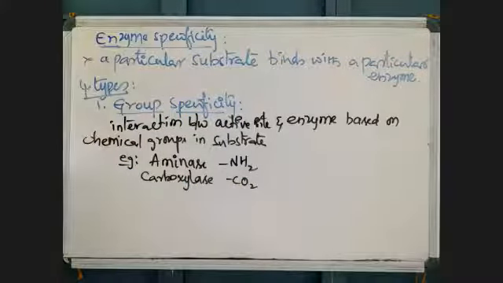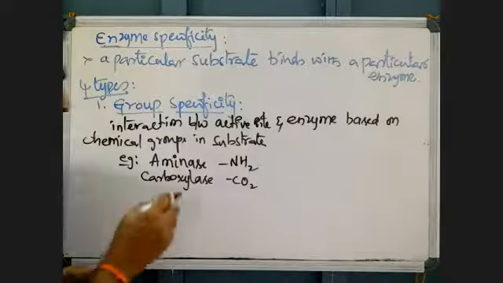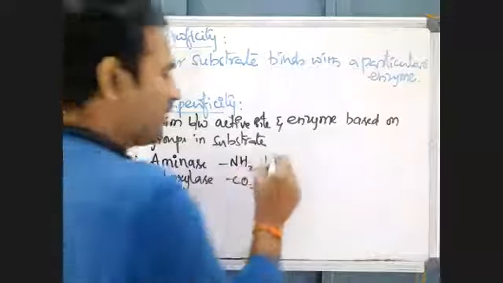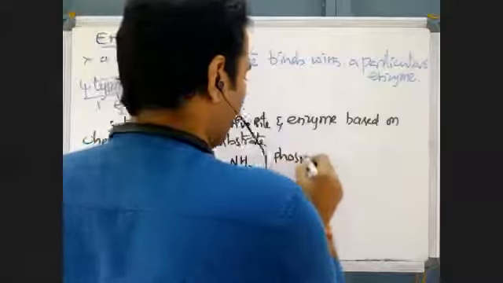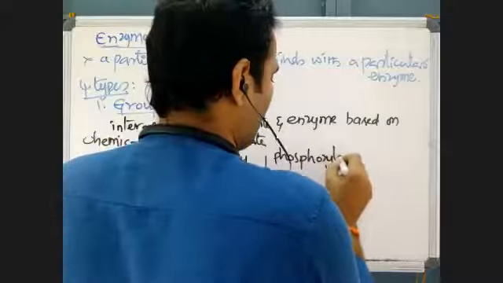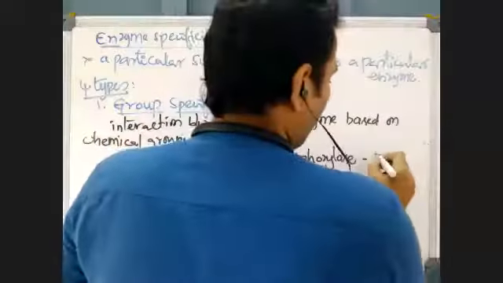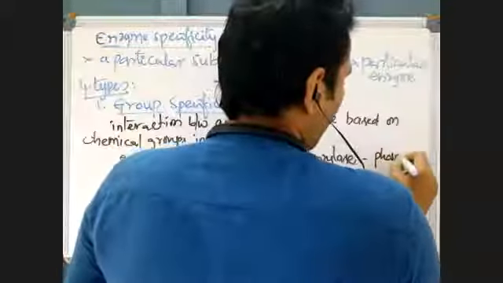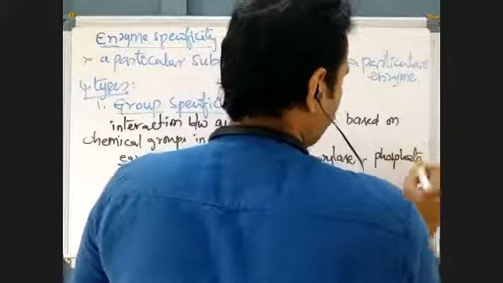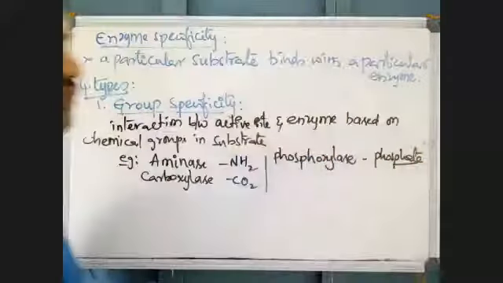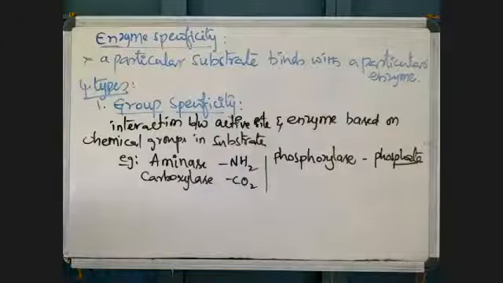Like that, the aminase enzyme will interact with only the amino group of the substrate. Here, the phosphorylase enzyme can show its action on only the phosphate group. No other groups will interact with the phosphorylase enzyme.